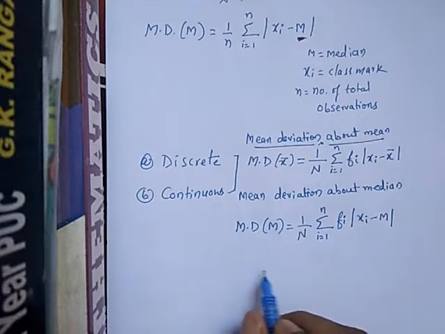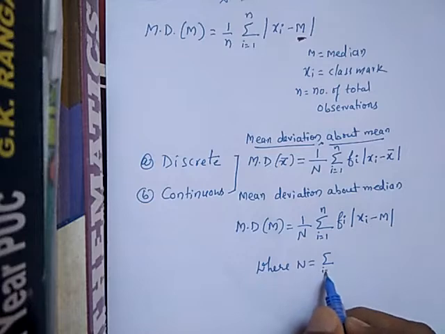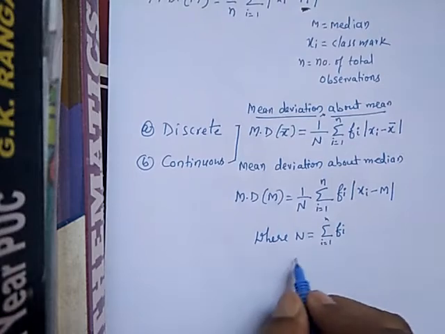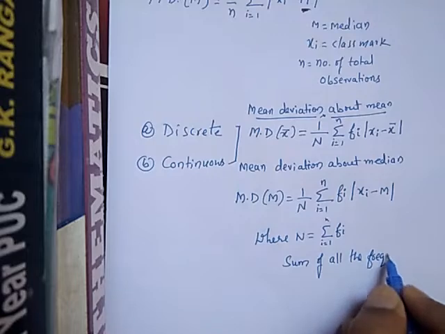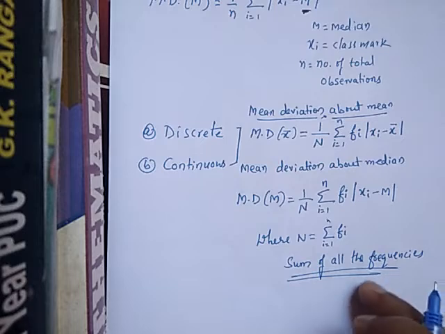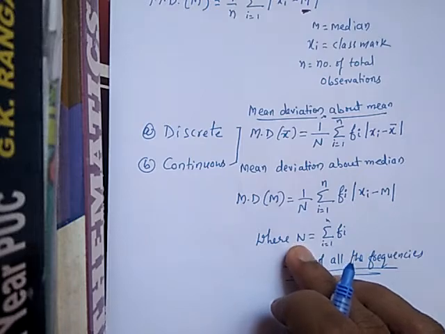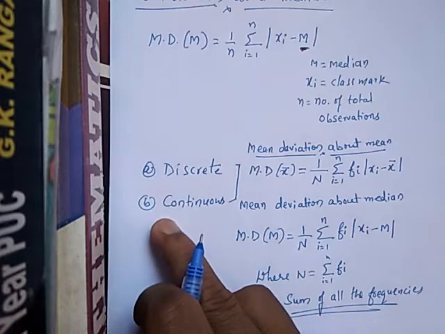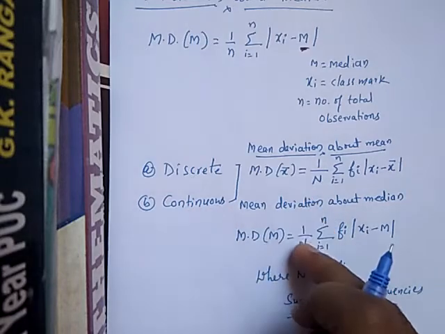In both cases, n is nothing but summation i is equal to 1 to n fi, the sum of all the frequencies. Very important: whatever you get as the sum of frequencies, you consider as capital N in both cases. Though discrete frequency distribution and continuous frequency distribution are different, the formulas are the same in both cases.